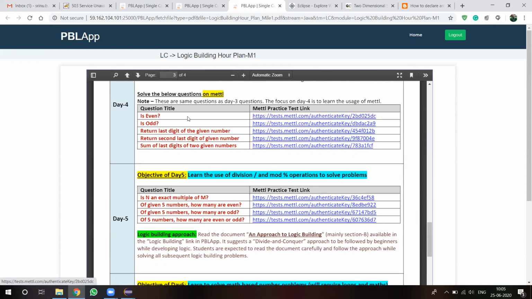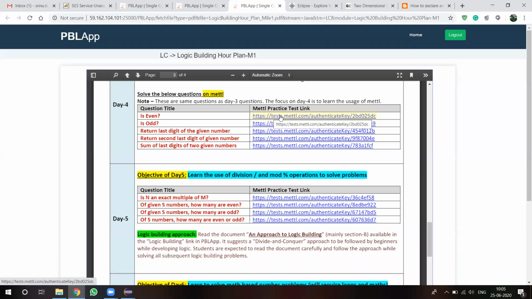Here they are giving some practice Metal links. These are the practice logic building exams, logic building questions. These are the basic questions; as we move on, the difficulty level will increase. How to write the programs in Metal, we will discuss that now. Okay, the first one is whether a given number is even or odd. This is the first question I'm checking, and this is the link they provided to practice this program.